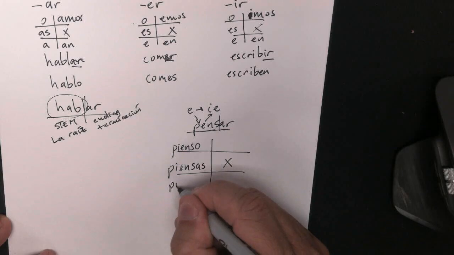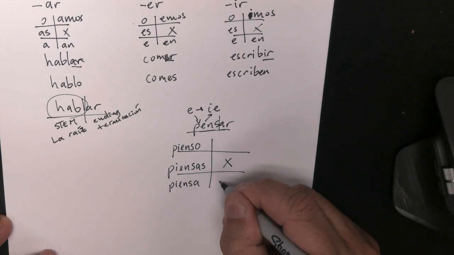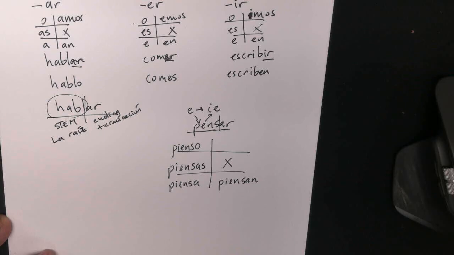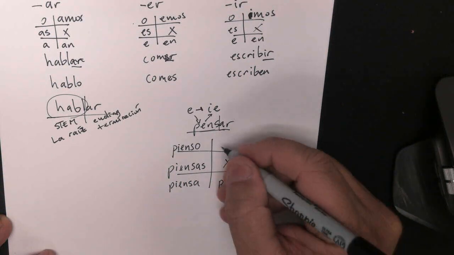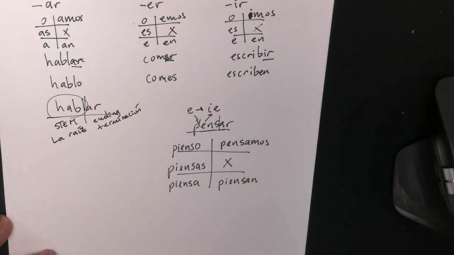And then él is going to be piensa. Ella piensa. She thinks. And then ellos piensan. Now here is where nothing is going to happen. We're going to keep the same stem. So this one is going to be pensamos.